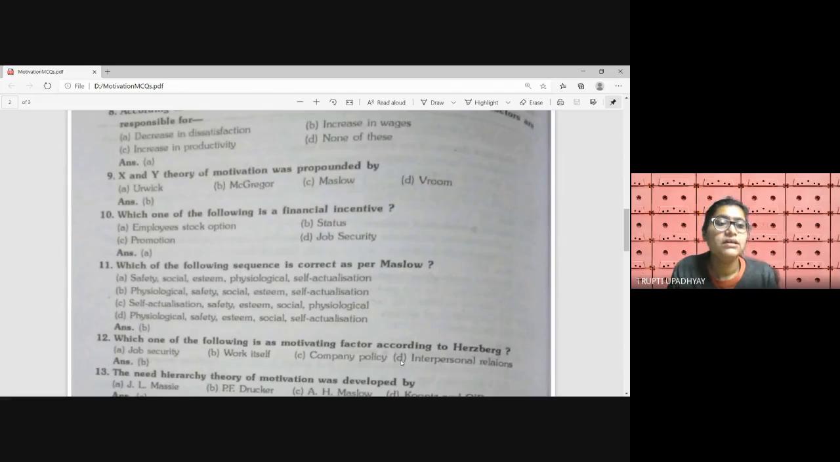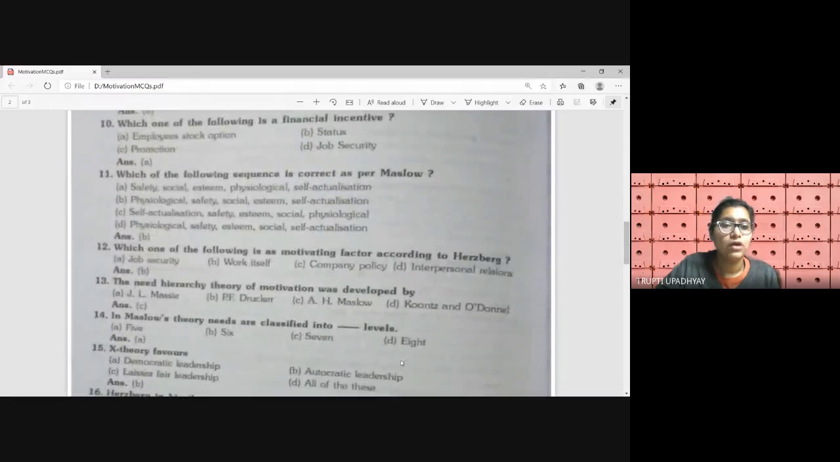Next question. The X and Y theory is given by which person, or who is the propounder of the X and Y theory of motivation? A, Urwick, B, McGregor, C, Maslow, D, Gruen. Answer is Douglas McGregor. So the answer is B, who gave the X and Y theory of motivation.